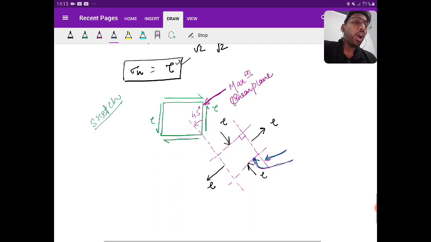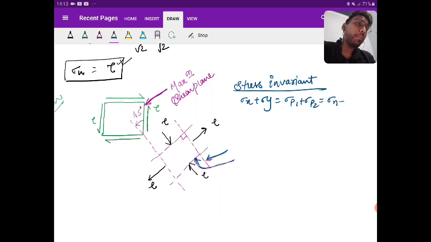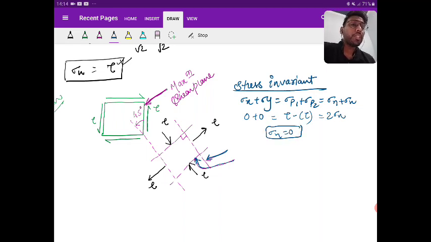Right. So how is it 0? Use the stress invariant. So what does the stress invariant say? Sigma h plus sigma y is equal to sigma p1 plus sigma p2 is equal to sigma n plus sigma n, if I say the normal stress is sigma n on the maximum shear plane. So sigma h is 0, sigma y is 0. Sigma p1 is tau, sigma p2 is minus tau, and this is 2 sigma n. So we can see that sigma n is equal to 0. Got my point, sir? Yes or no?